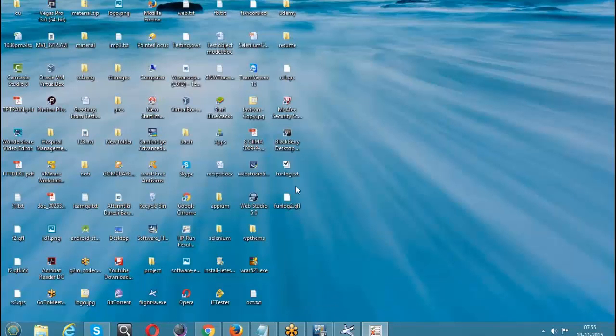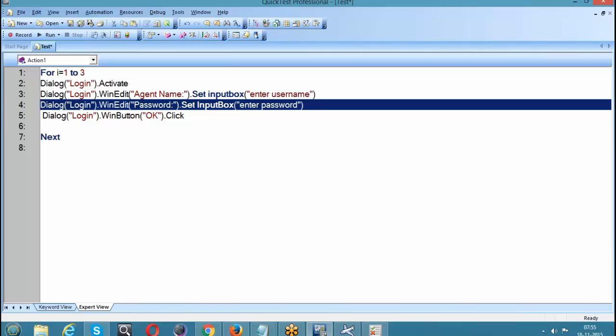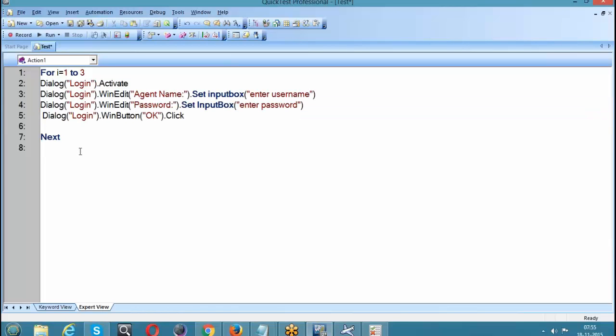The script which is in between For and Next will iterate according to the value of n. If I write n is equal to 10, the script will iterate 10 times. Simple. Clear? That is what your loop is.